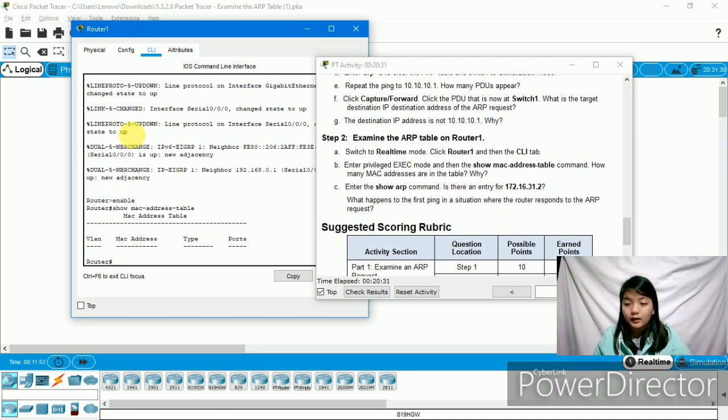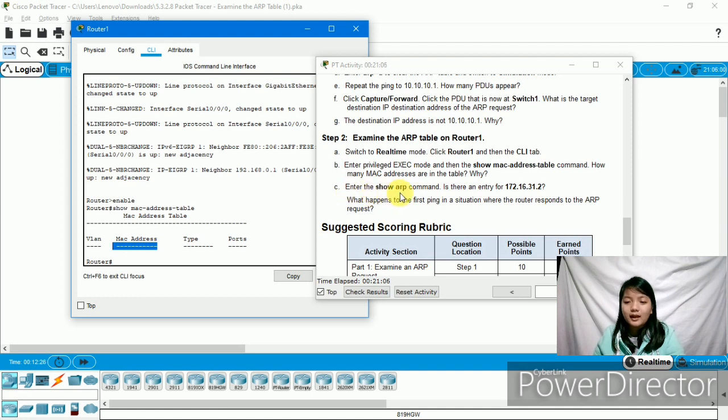Then the question is, how many MAC addresses are in the table? It has 0, it doesn't have a MAC address here. This command means something completely different from the switch command show MAC address table. So they are different commands, and that's why 0 is the answer.